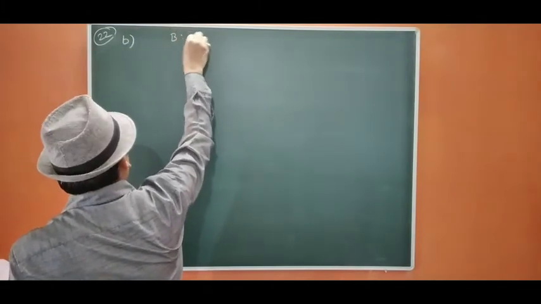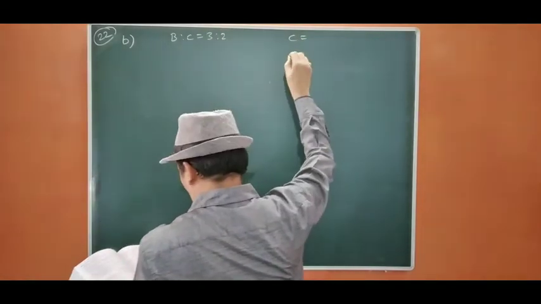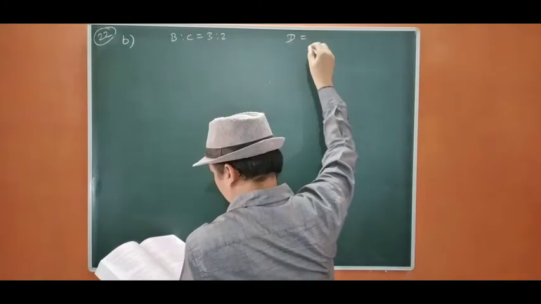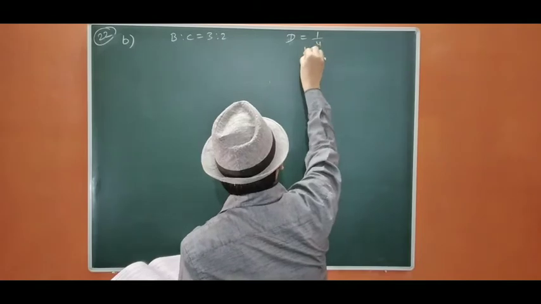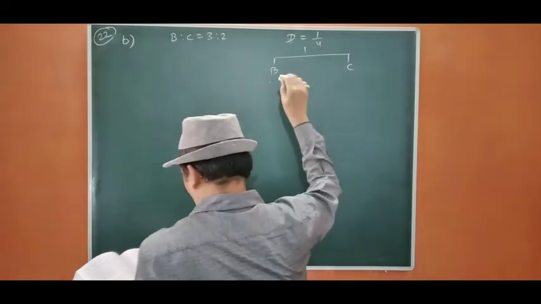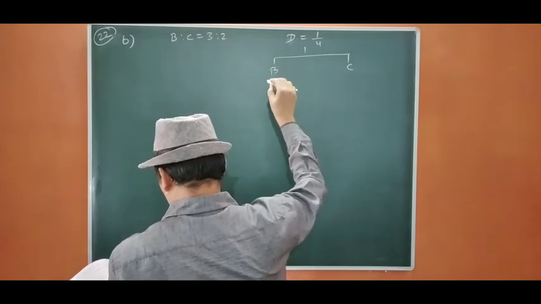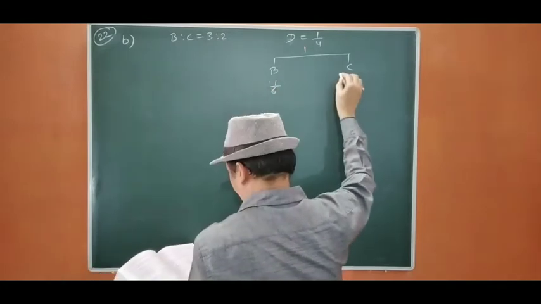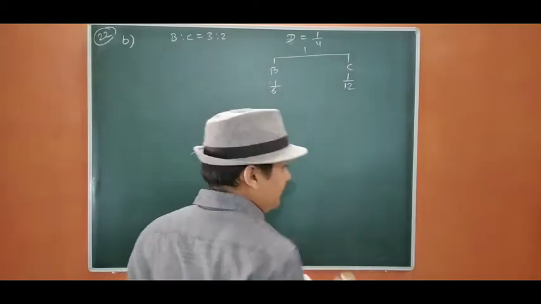B and C are partners in 3:2. D is entered for 1/4 share, which he acquires from B and C. He acquires 1/4 share. He acquires 1/6 from B and 1/12 from C. Okay.